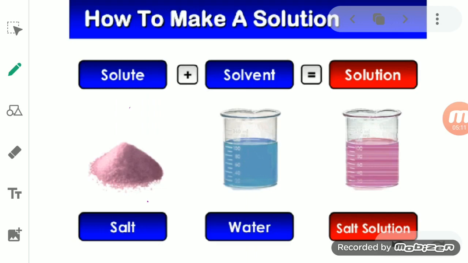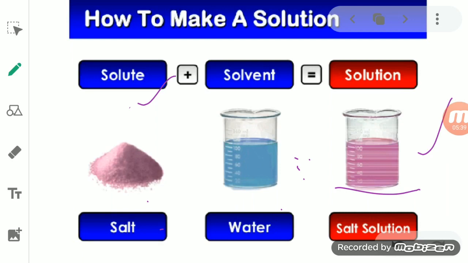You can see here salt is a solute. When it is present in water, it will form a salt solution. Now see here, that sugar solution can be a salt solution or it can be any other solution. So when a solute gets dissolved in the solvent, then it forms a solution.